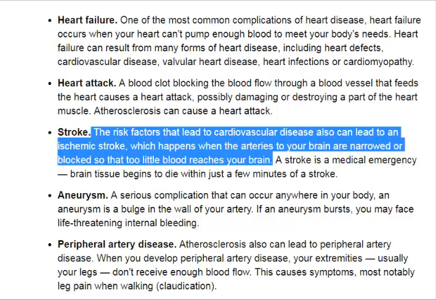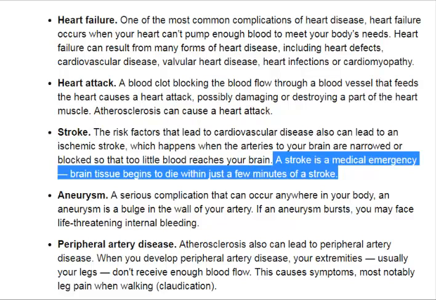Stroke. The risk factors that lead to cardiovascular disease also can lead to an ischemic stroke, which happens when the arteries to your brain are narrowed or blocked so that too little blood reaches your brain. A stroke is a medical emergency. Brain tissue begins to die within just a few minutes of a stroke.